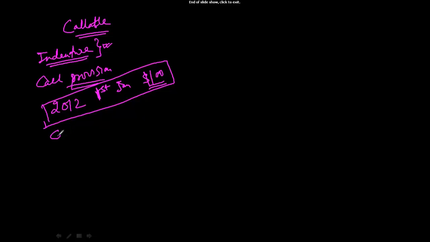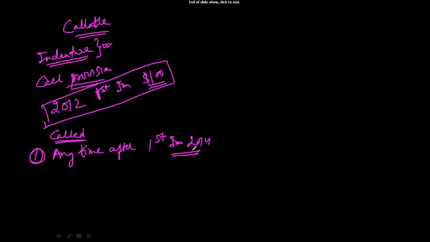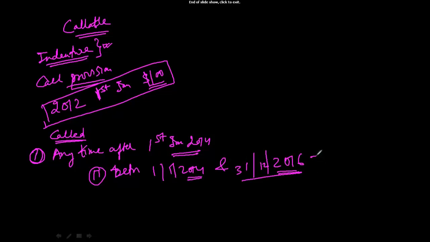Now you say that the bond can be called anytime after 1st Jan 2014, and that between 1st Jan 2014 and 31st December 2016, if you call back the bond, you will pay the bondholder $103. So the bond's face value is 100, you will pay the bondholder 103.